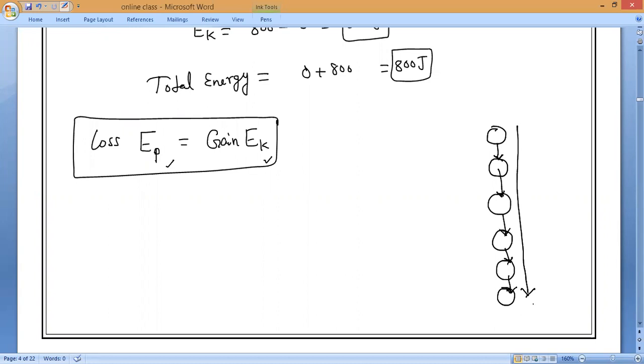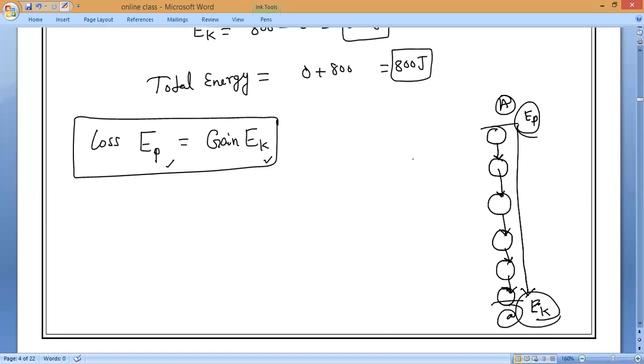Only the body will possess kinetic energy. At this point, only potential energy. At this point, only kinetic energy. That is what will be happening. So is there any doubt? Anyone? You can ask. Clear, guys?